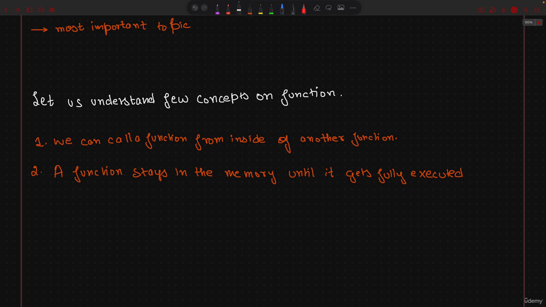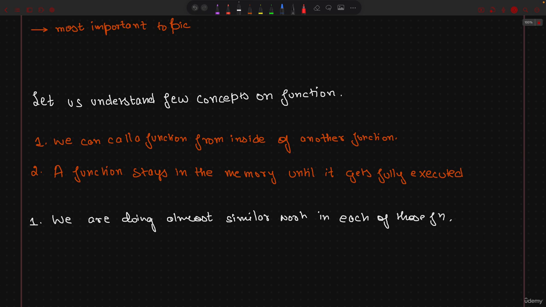Now, what I'm saying is I have two things. First, we are doing almost similar work in each of those functions, right? So can I say that, if it is doing the same work, and I know that in programming, I should not be repeating myself, the DRY principle. Okay. There's a DRY principle, which says do not repeat yourself. On that note, if a function is doing the same thing, can I just call it again? So that's the question which we need to understand.